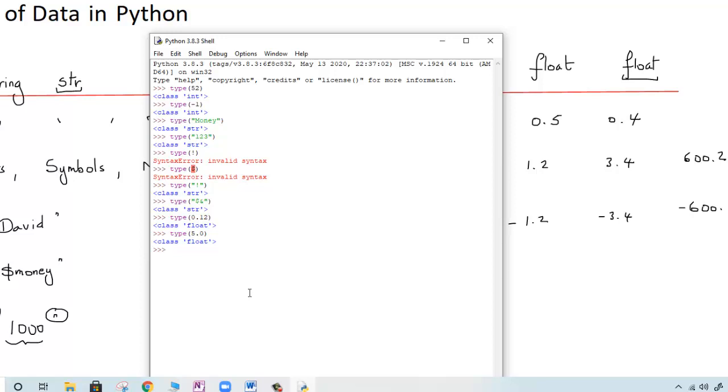And it's very important to know the three types of data in Python. Why do I need to know that? Because I can convert one data type from one to another, and this is what we're going to see in the next video.